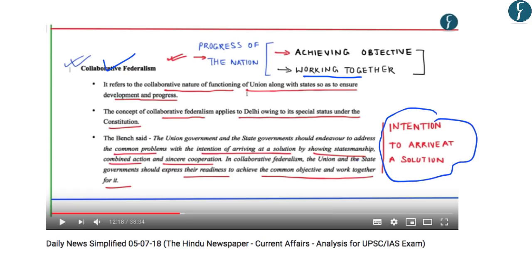So the Supreme Court clarified that the union government and the state government should endeavor to address the common problems with the intention of arriving at a solution. Further, the Supreme Court directed that the union and the state government should express their readiness to achieve the common objective and work together for it. So simply the Supreme Court provided that to solve the tussle in the administration of National Capital Territory of Delhi, both the governments, that is the central and the state government, should work towards collaborative federalism.